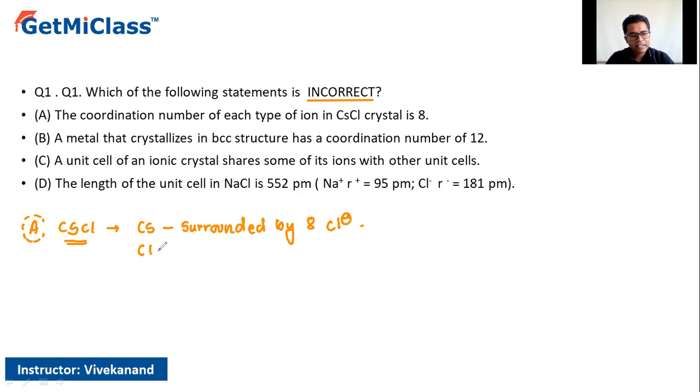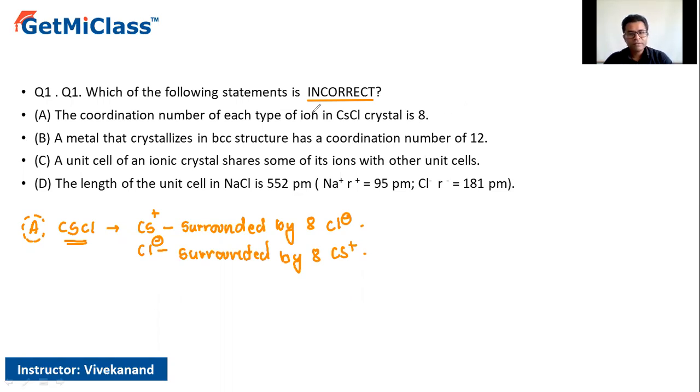At the same time, each Cl minus is surrounded by 8 Cs plus. So this particular statement is correct. There is no doubt about it.